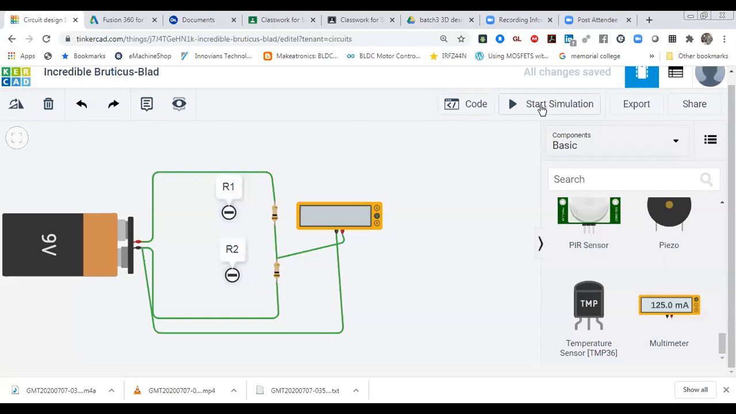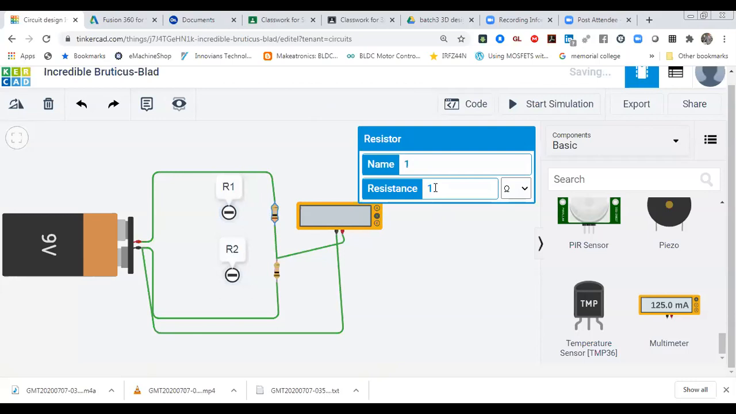So let's see, I'm going to check by starting the simulation. How much is it coming? The output that is coming is 2.57. But our desired output according to calculation should be 4.5 volt. So now I'm going to change that value to 100 mega ohm. Let me make it 100 mega ohm, and this one also I'm going to take 100 mega ohm.